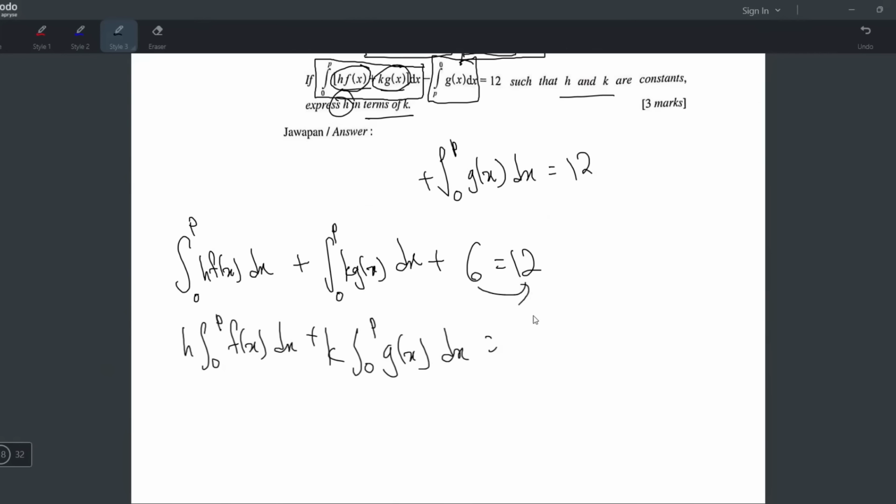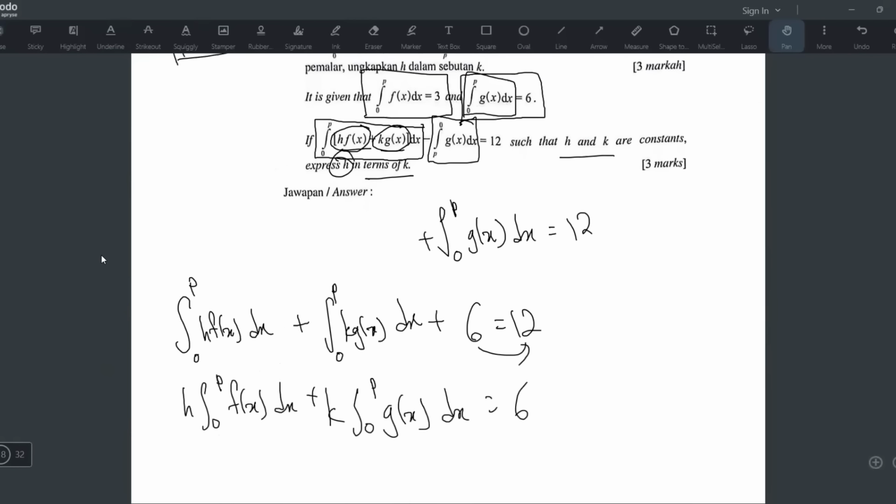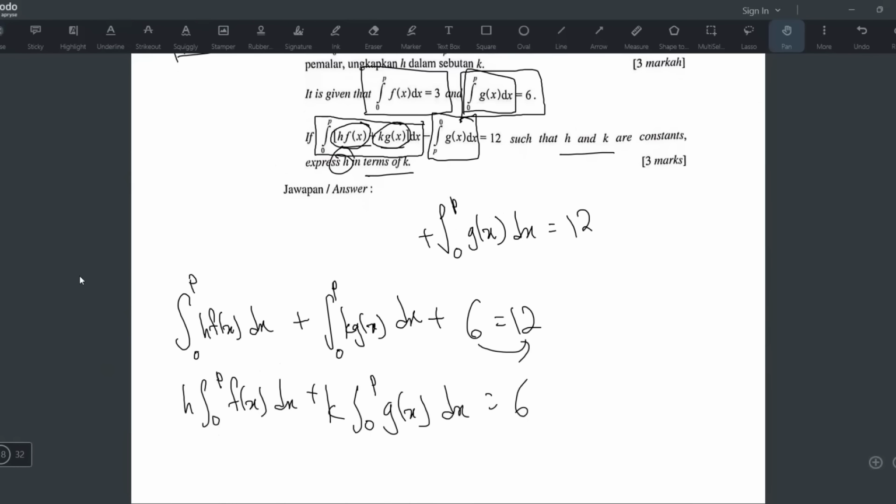Okay, I think this 6 I'll just pindah sana lah. 12 minus 6 jadi 6. Okay, kenapa saya buat macam tu? Kenapa ada H and K I tulis depan? Because I know I take out, you see.